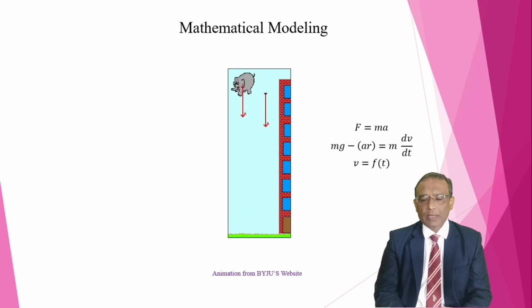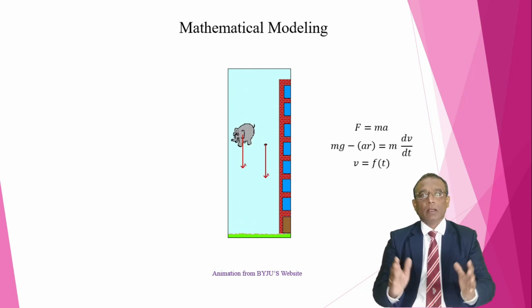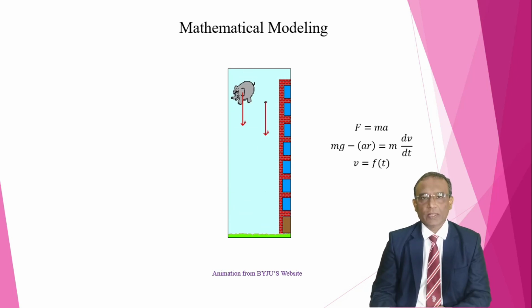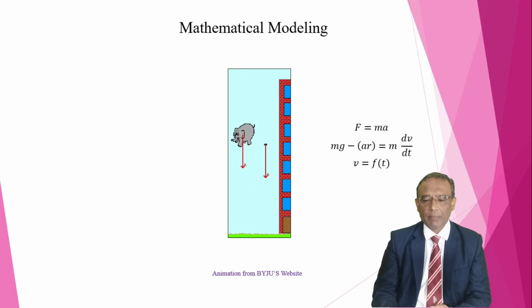And m is the mass of the elephant, and a is the acceleration, and acceleration is the rate of change in velocity with respect to t, meaning dv by dt is the acceleration. Now this is the mathematical model. This is a differential equation. We have a dependent variable and an independent variable: velocity is the dependent variable, time t is the independent variable,